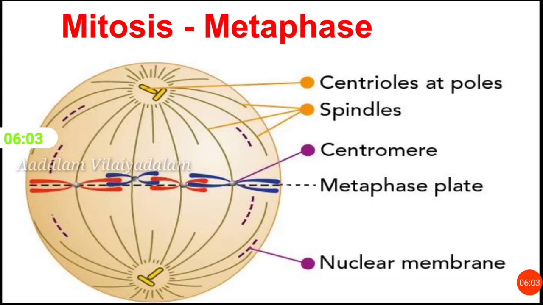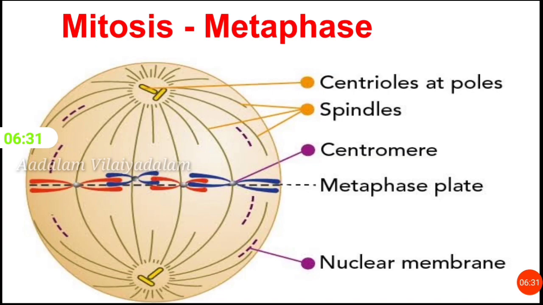Next stage is metaphase. Meta means after. So in this stage, chromosomes align in the equator of the cell. The chromosomes line up along the metaphase plate. The metaphase plate is an imaginary line that runs across the cell. During metaphase, spindle fibers attach to the centromere of each pair of sister chromatids.